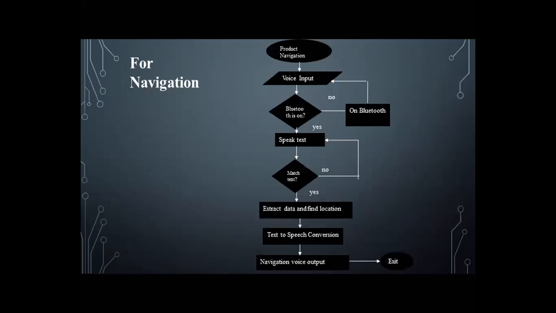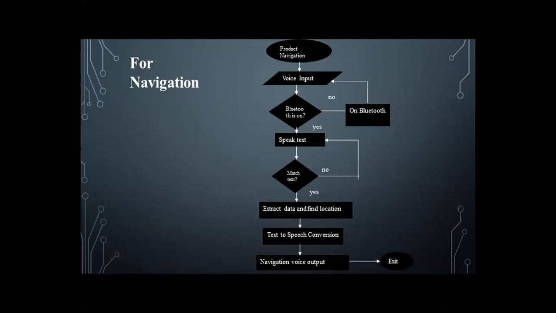Next is how blind people will get navigation inside the mall. So this is our third objective. When he wants a particular product inside the mall, he will give the voice input through the Android app. For this also Bluetooth should be on.